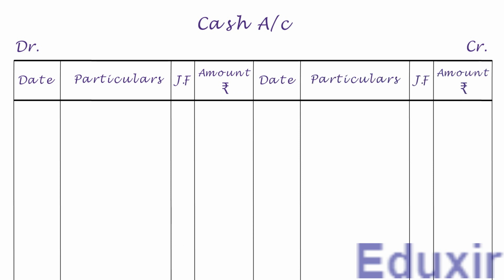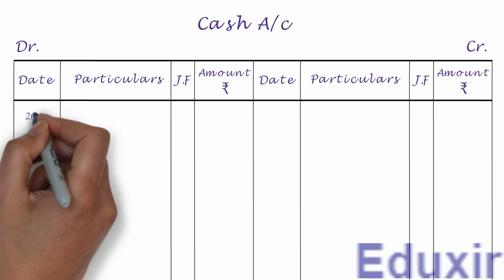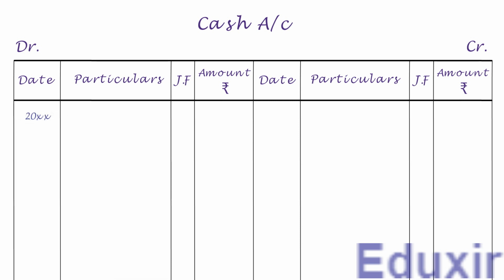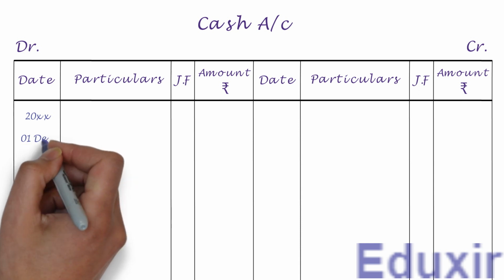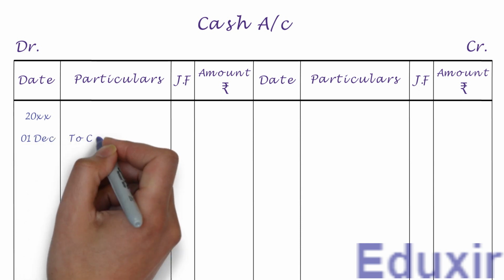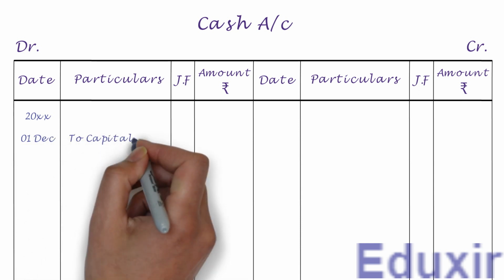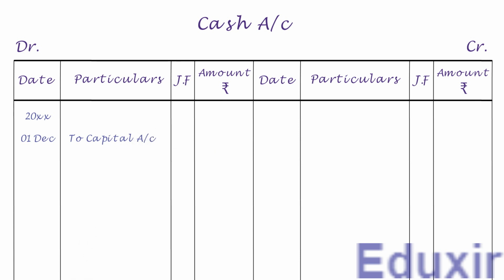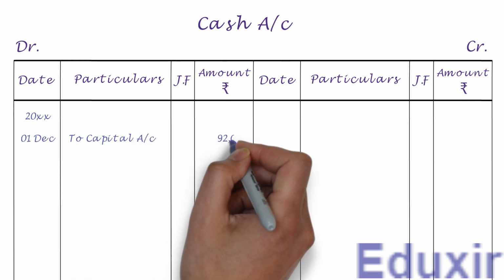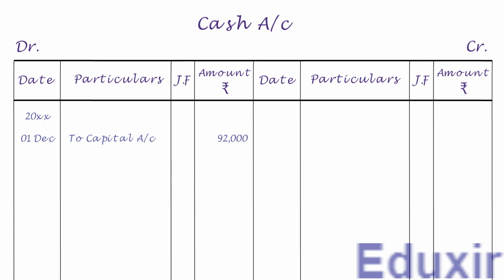Now on the debit side, let us first write the year in the date column. Let us now write the date. We need to write "to capital account" into the particulars column. Let us write the debit amount of 92,000 rupees into the amount column. That completes the posting of this journal entry into the cash account. Let us now take up the next entry.